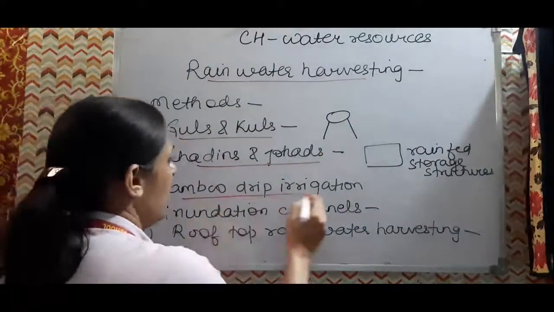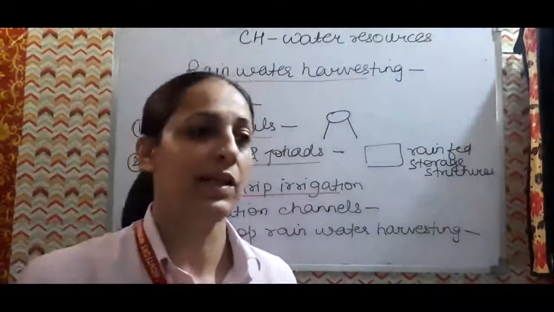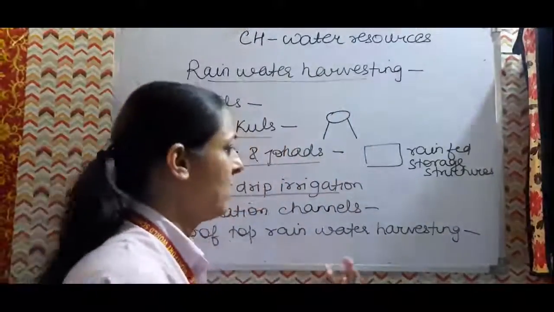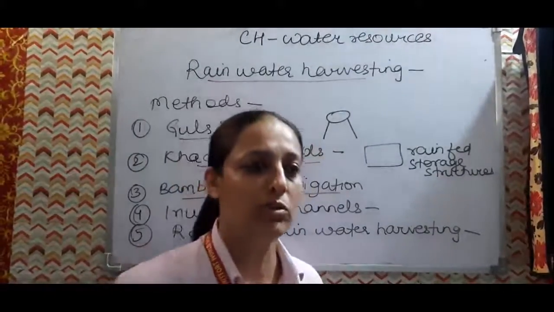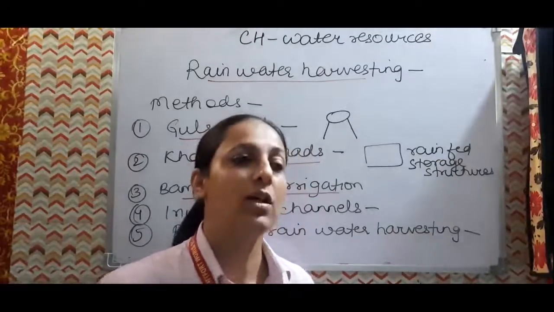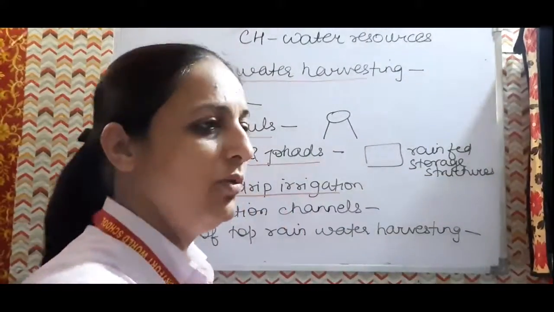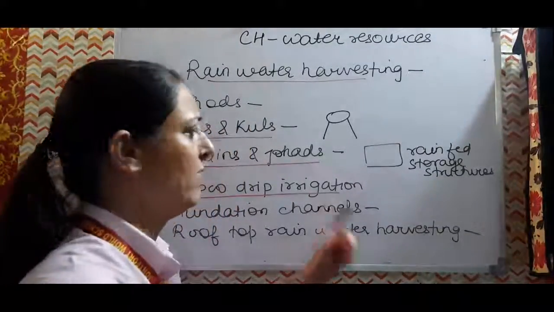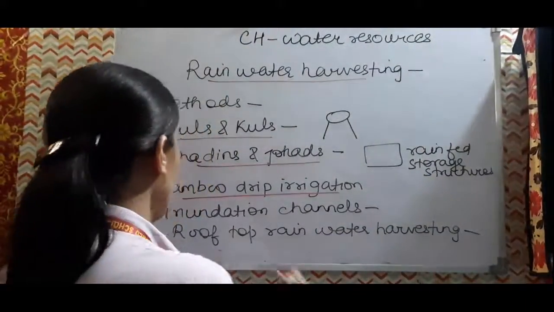And then after that, bamboo drip irrigation. This system we have seen in Meghalaya, a 200-year-old system, in which bamboo drip irrigation is used from the source. The channels are made with the use of bamboo. So bamboo is called poor man's timber also. With the bamboo, the channels are made from the source till the fields wherever we want to irrigate. From there, the water reaches the field drop by drop. So this is one system, the bamboo drip irrigation, but here a lot of wastage of water is there. Then after that, inundation channels.